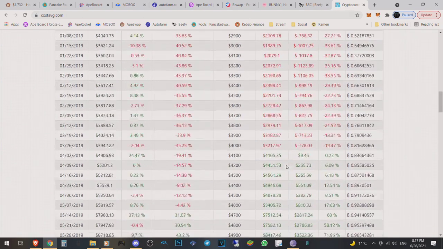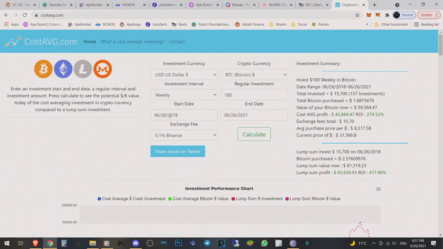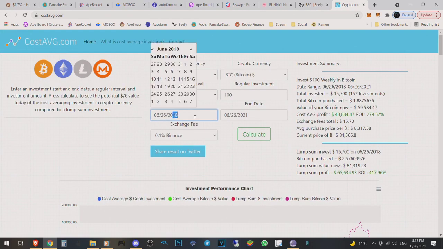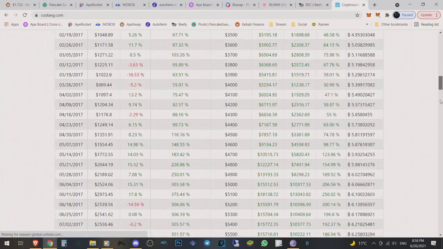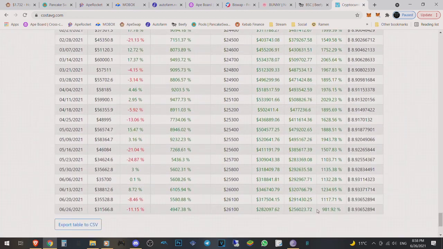And you can take it even further back. If you do this for 5 years, changes 2018. So that's 3 years now. So 2018 becomes, wrong keyboard, 2018 becomes, what's it, 2016. So that's an extra 2 years. If you do it like this, then you would see you would be up a lot more. But then you invested $26,000 and you would sit with almost $300,000 right now. So the power of dollar cost averaging is insanely high.